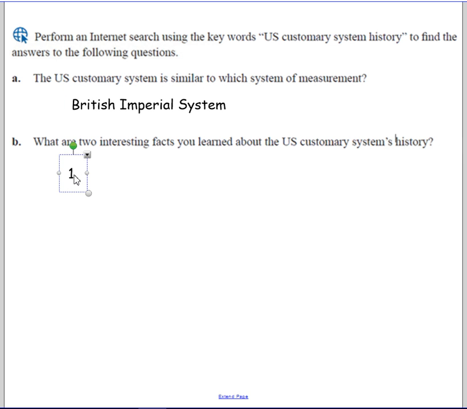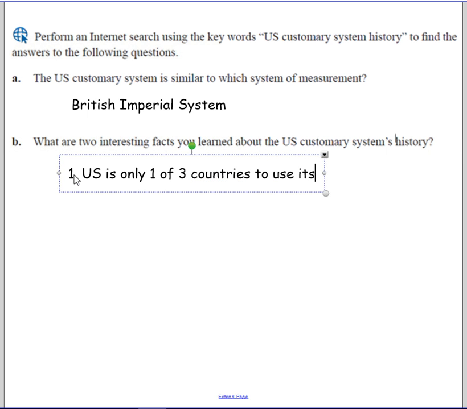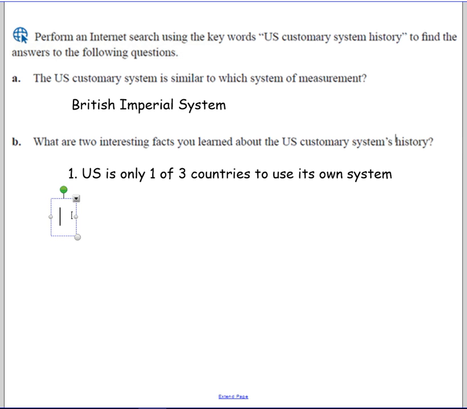I thought it was interesting that the U.S. is only one of 3 countries to use its own system. So the only other countries that do not use the metric system are Burma and Liberia. I thought that was interesting.